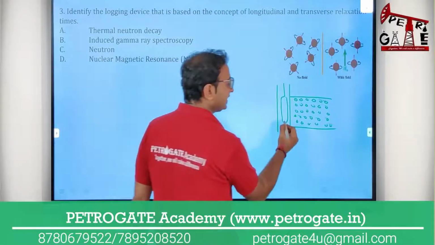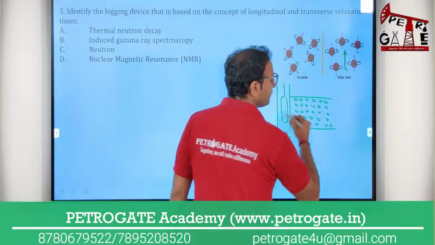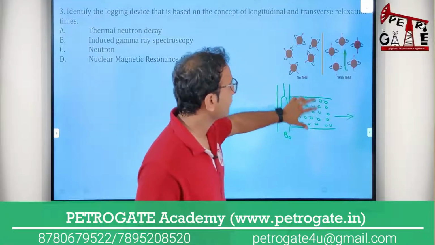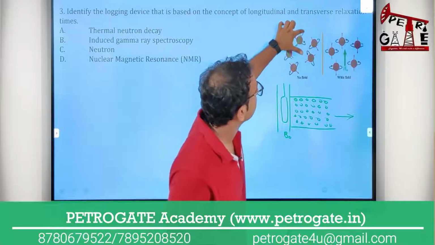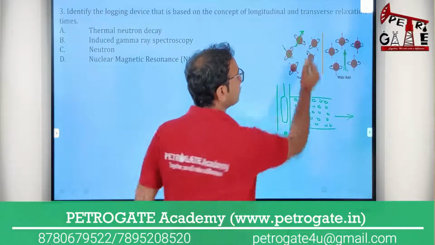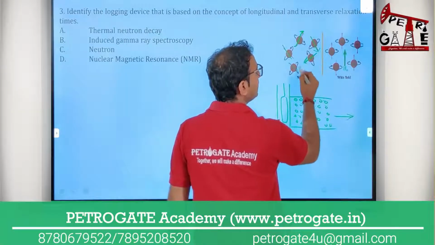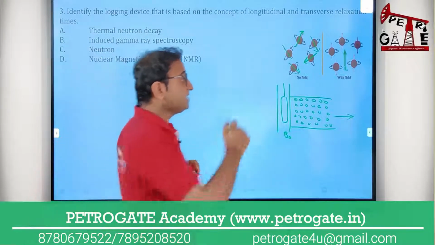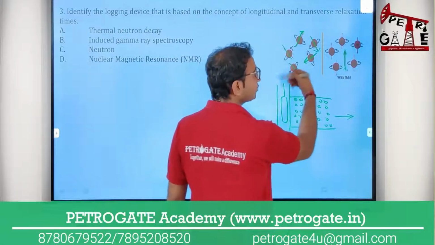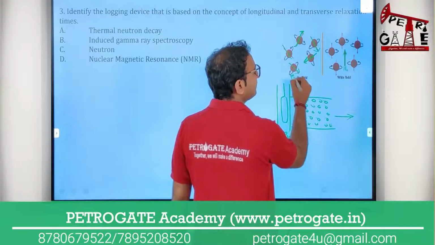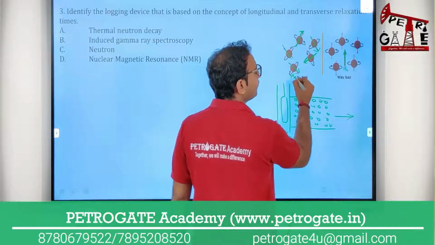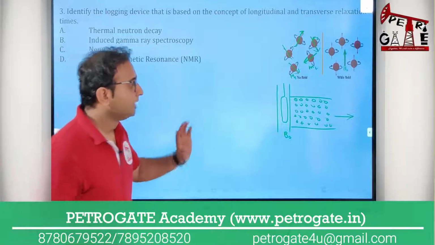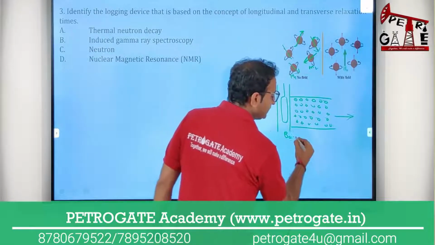In the NMR tool we give the B naught field in one direction. Initially the rotation of all the protons is random: some protons have the direction this side, some this side, some this side. Each proton, because of its rotation, has its own very small magnetic field, which is M1, M2, M3, M4, M5, M6. No problem. So what we are doing is giving the magnetic field in this particular direction.